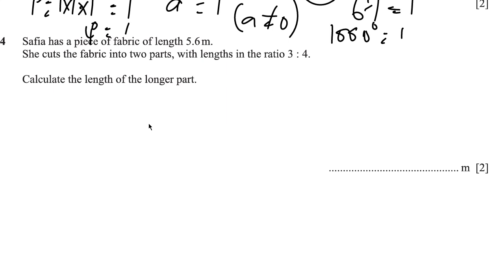Question 4 says, Safia has a piece of fabric of length 5.6 meters. She cuts the fabric into 2 parts with lengths in the ratio 3:4. Calculate the length of the longer part. So this is a ratio.